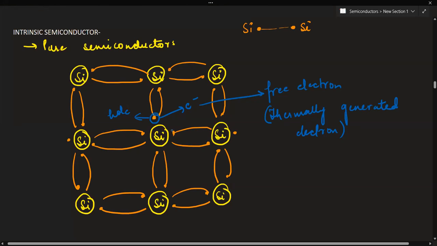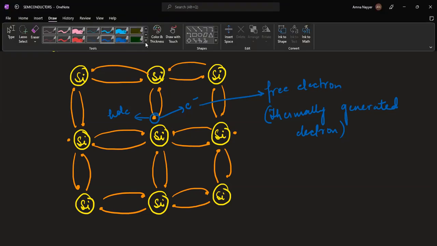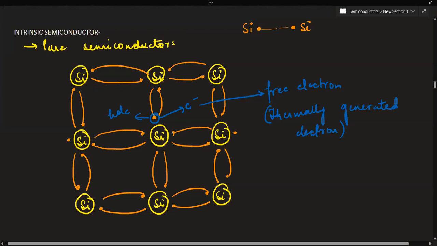Now tell me, if I remove this electron as well, and this also, how many electrons will be removed? 2 electrons. So how many holes will be created? 2 holes.